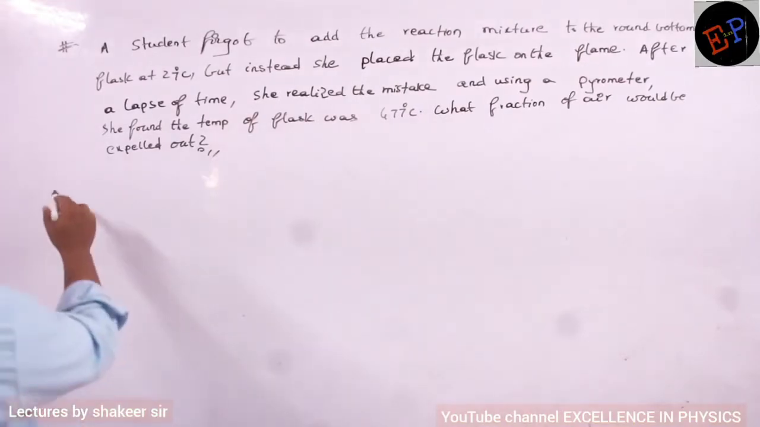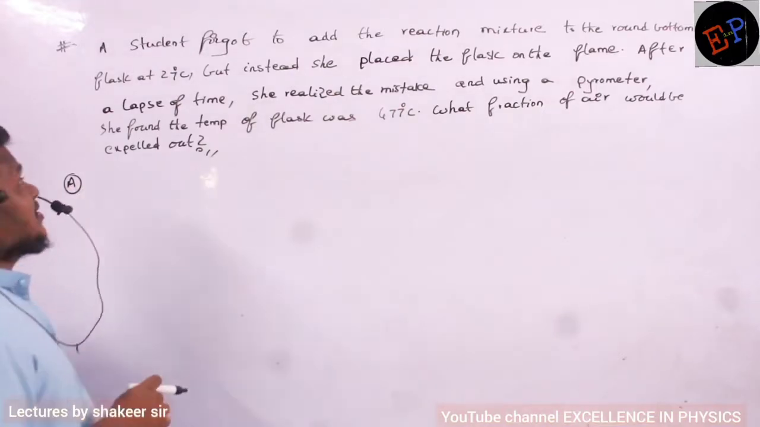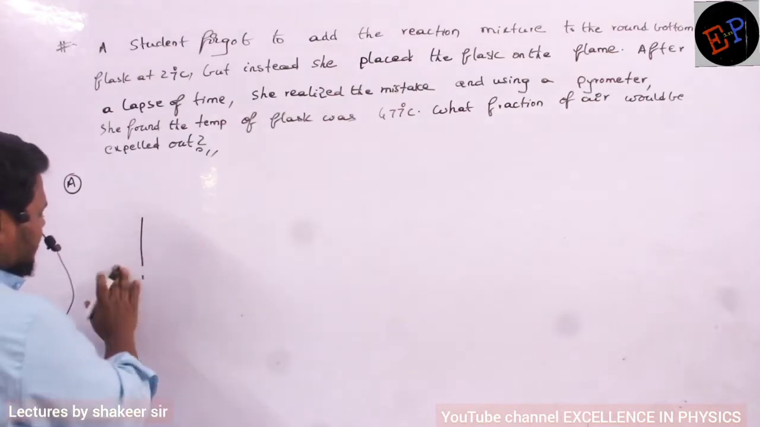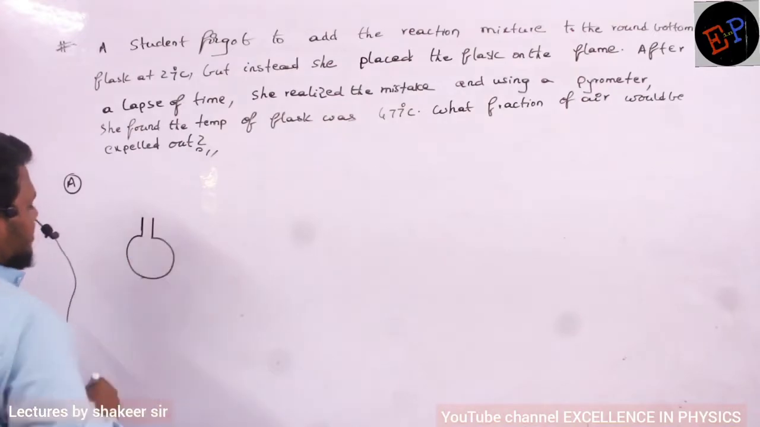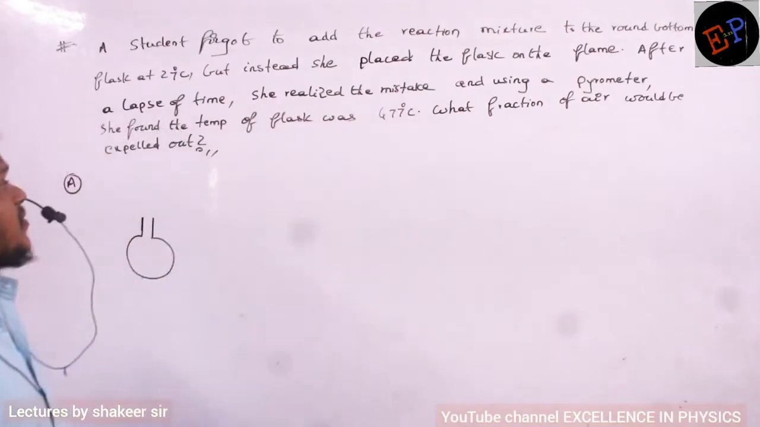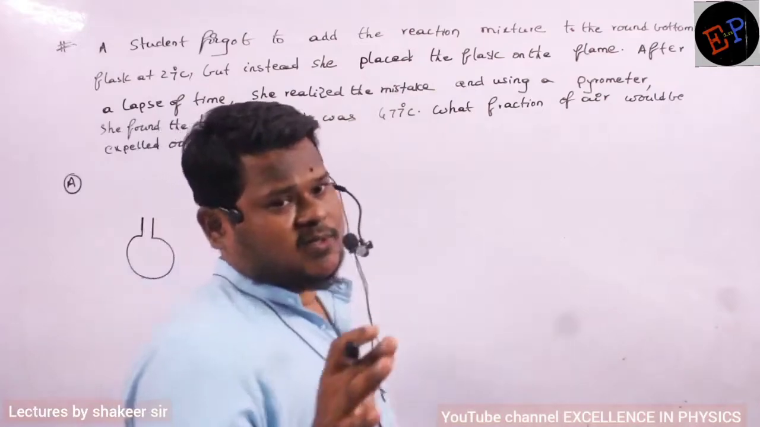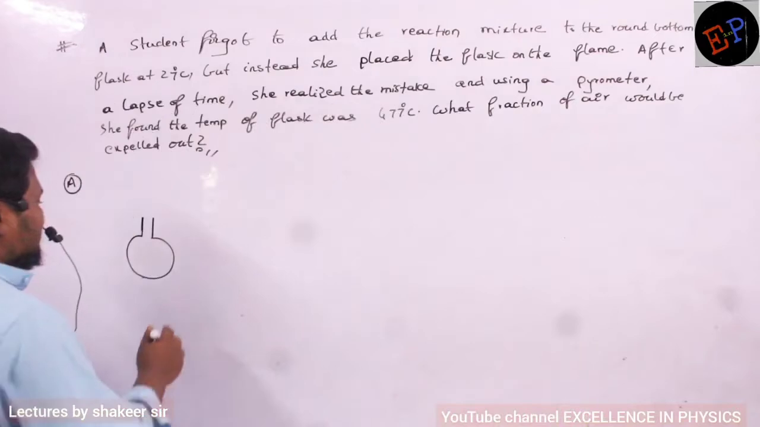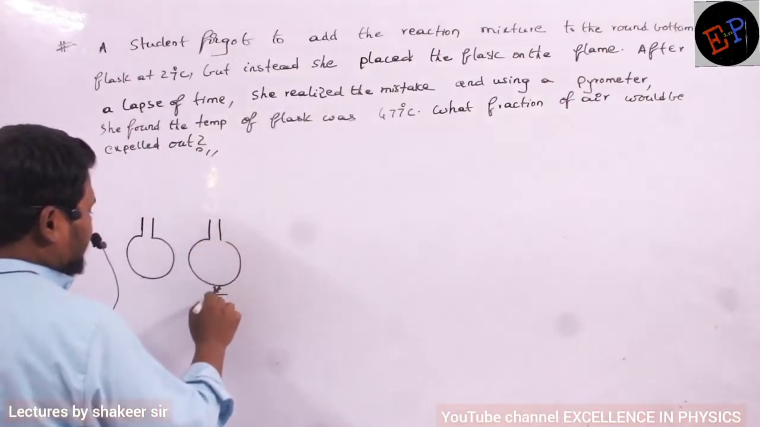Okay. So a student forgot to add the reaction mixture to the round bottomed flask. It means he is taking one flask. So this is a round bottomed flask. Some gas, or you can say some air, is present initially inside this one. Instead of placing the chemical mixture which he wants to test, without placing anything he started heating that. So he didn't place anything, but he started heating this.